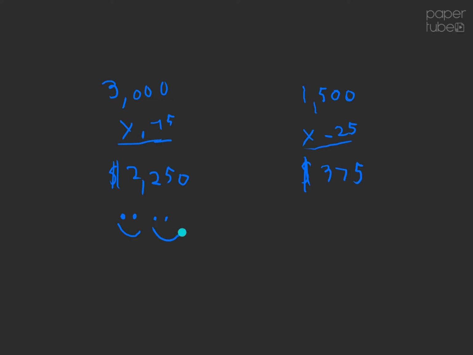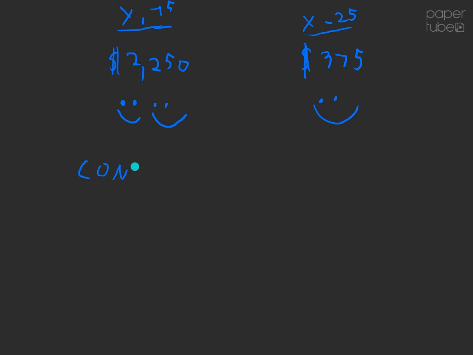While it is obvious that the chicken producer is very, very happy, it's important to also notice that the pork producer is also happy because the pork producer also made a profit. This is an example of a concept from economics called consumer surplus.